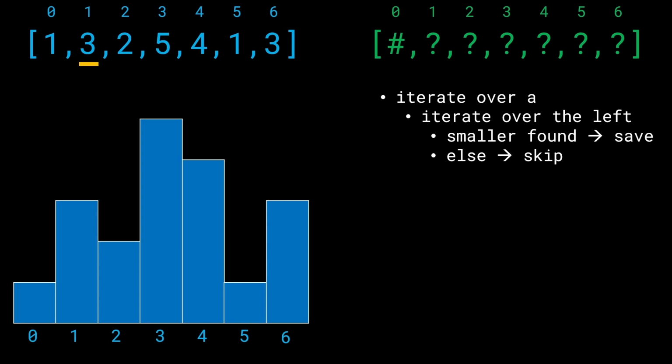In this case, we have the index 1 and the value at the index 1 is 3. Now we're looking for an element at the left of this current index, which has a value lower than this current value. So we're looking for a value lower than 3 towards the left. And what do we see? As we iterate, we find that value at the index 0 is lower than this one. So we're going to store the value at the index 0 as the answer for the index 1. And so we have 1 in this case. All right, let's go ahead and iterate further, see what happens.